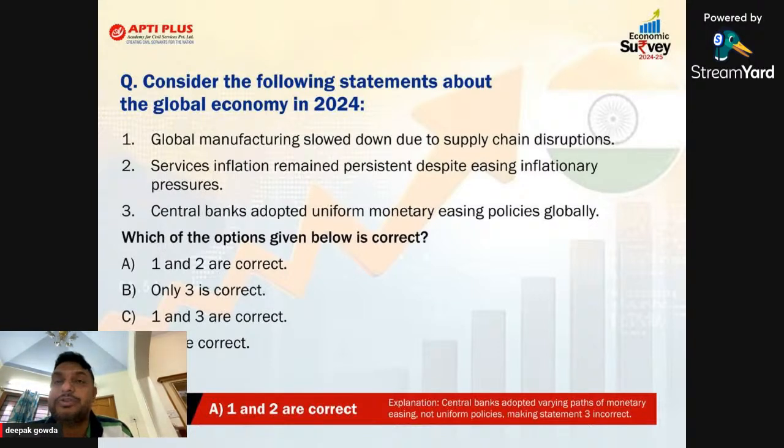I'll just conclude the first chapter like this. In the state of the economy, they are talking about how India's GDP will be, first. Second, what will be the global GDP? Will global GDP increase or decrease? And what about emerging economies' GDP? They have also given a flow chart in the economic survey. You can copy that flow chart to have the points while writing in the mains. Otherwise, for prelims, just this much information is okay. We'll move to the next slide, sir.